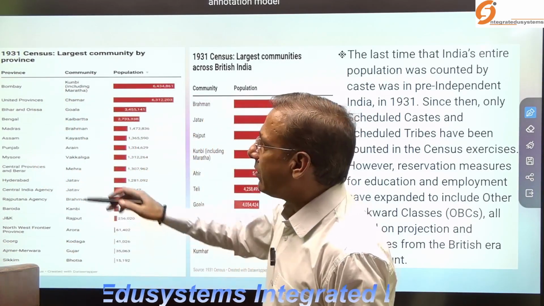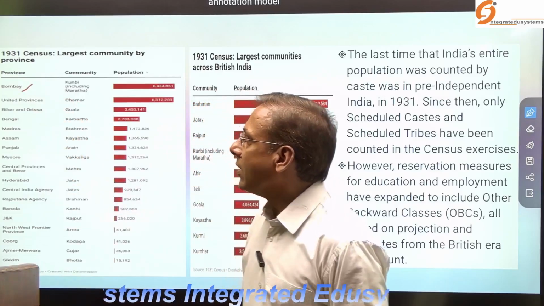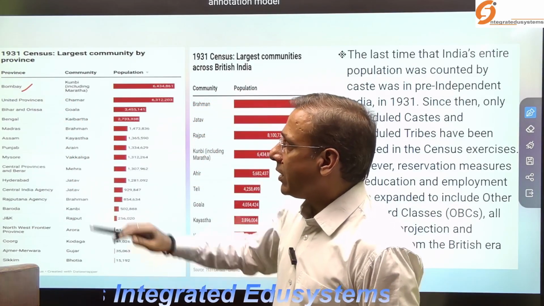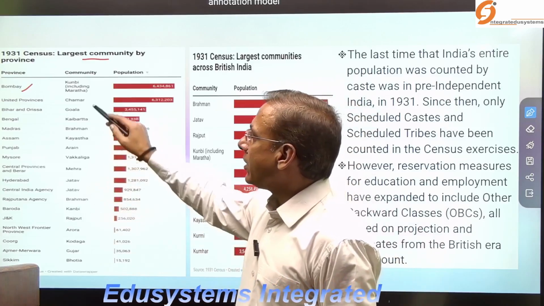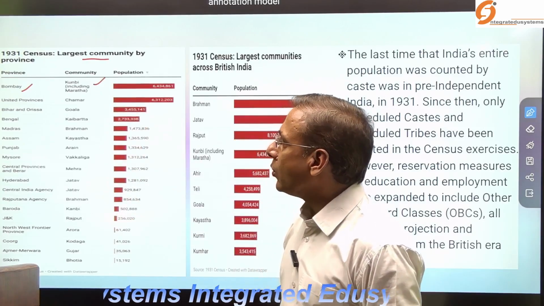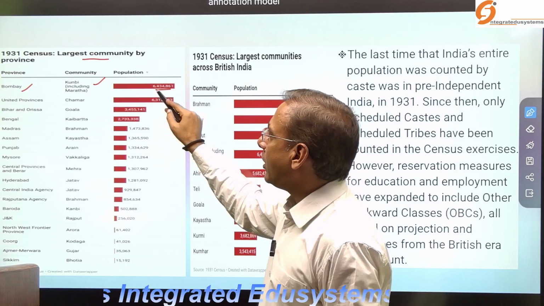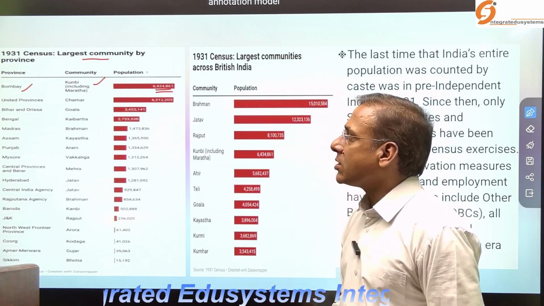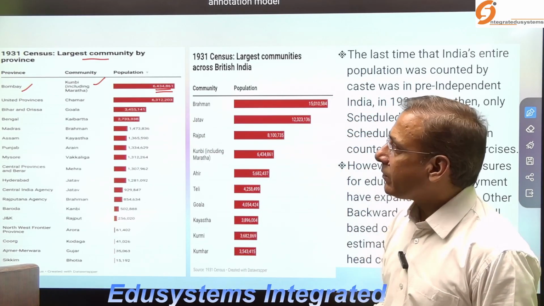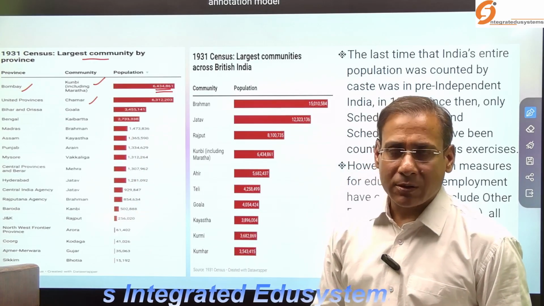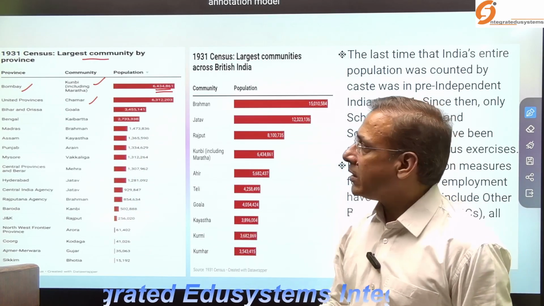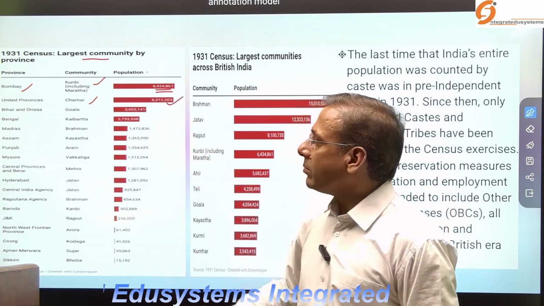For example, in the Bombay province, the major community, the largest community, was Kunbi, including the Maratha. And when you look at their population, 430,4861. In the United Provinces, during that period, the community was Chamar. Their number is this.